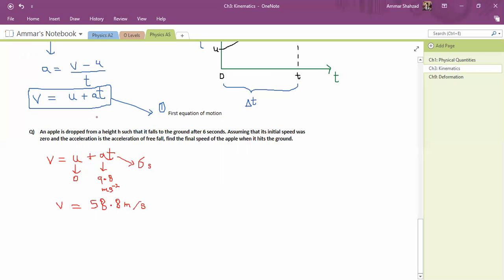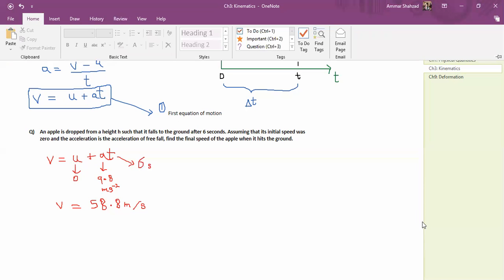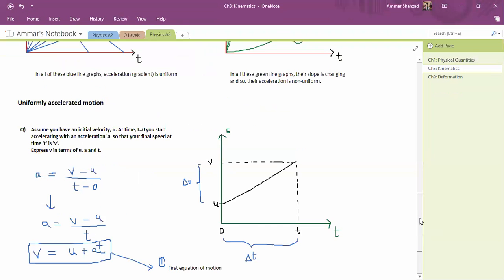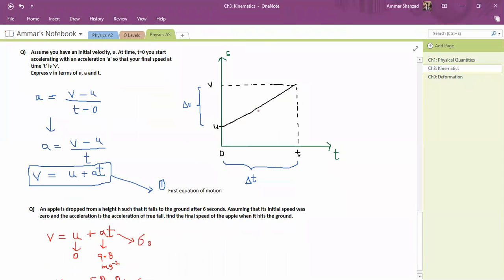Okay. So if you look at this, there are some very important things that you can see just by looking at this equation. So the first thing is, let's scroll up a bit, then I'll tell. Okay, so if you look at this equation, it does not depend on mass at all, does it? It doesn't. There is no mass in this equation. There is no height. There is only initial velocity, acceleration, and time.